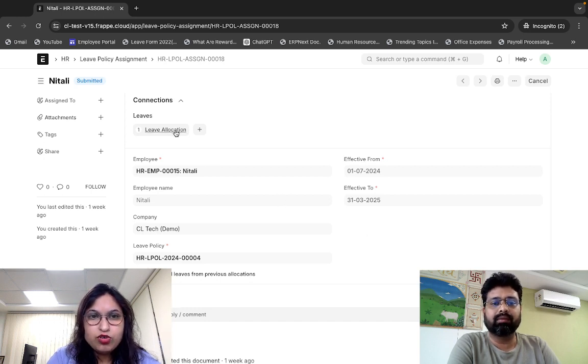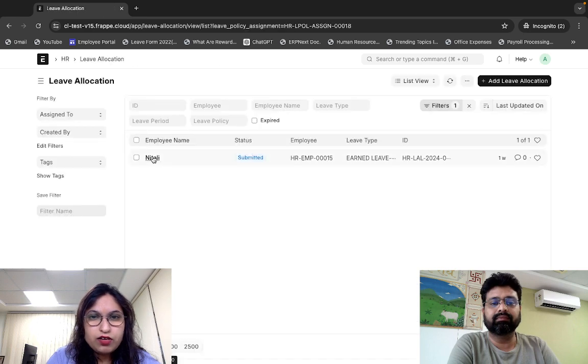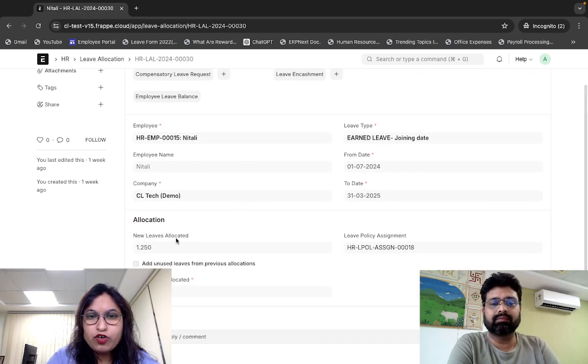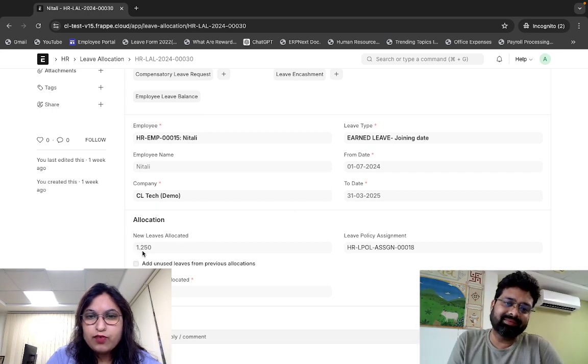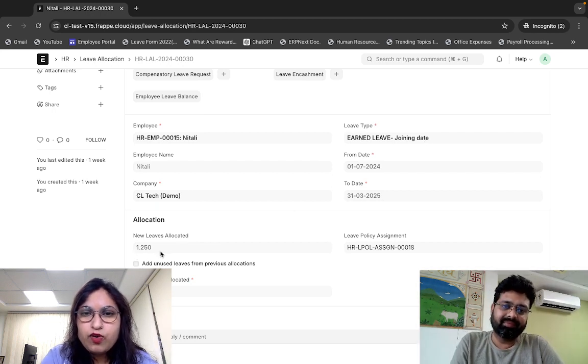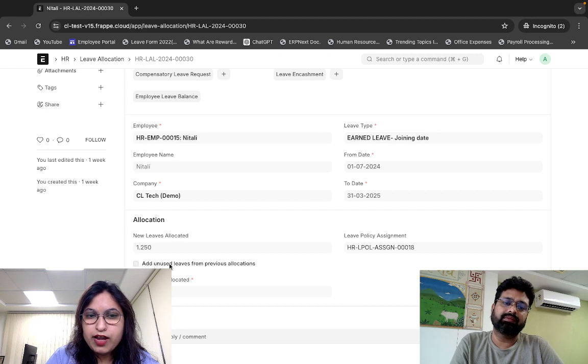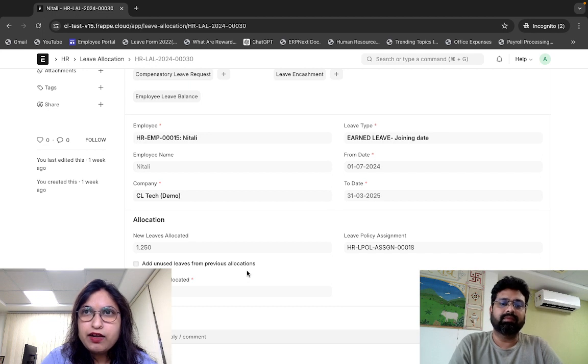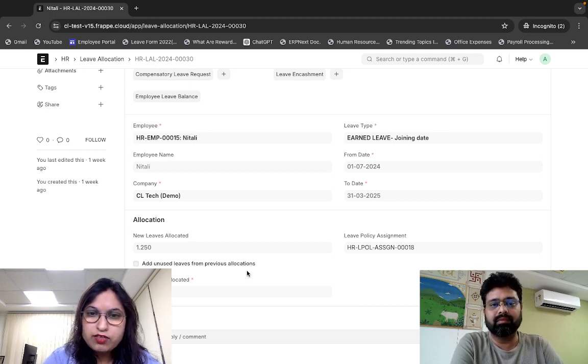I'll show you the leave allocation here. Leave has been allocated automatically for the coming month, which is July, and it is 1.25. This scenario will work for the next month, August. In case she does not use her July leave of 1.25, you have to check the checkbox Add unused leaves from previous allocation. Once this is done, it will automatically add her July leaves to August, and it will convert into 2.5. This is how it will continue till the 31st of March.